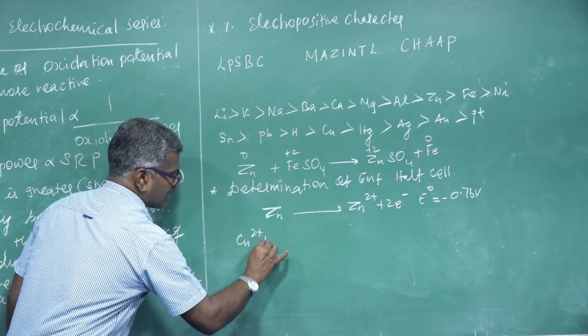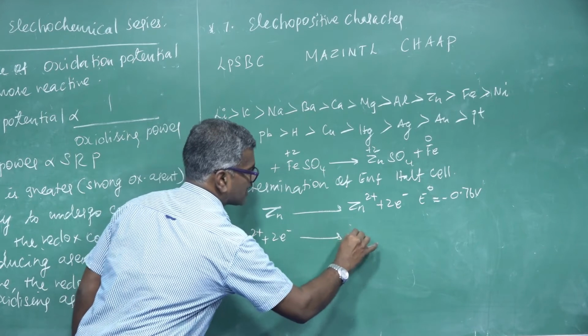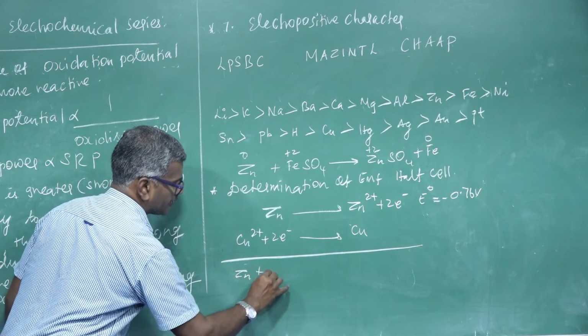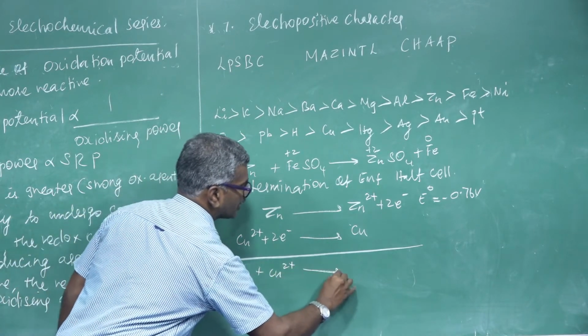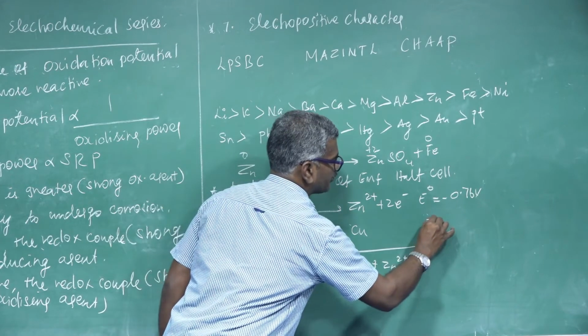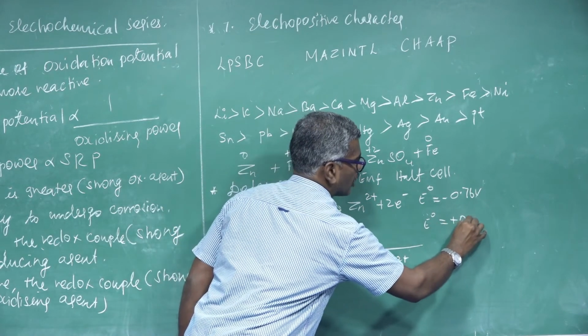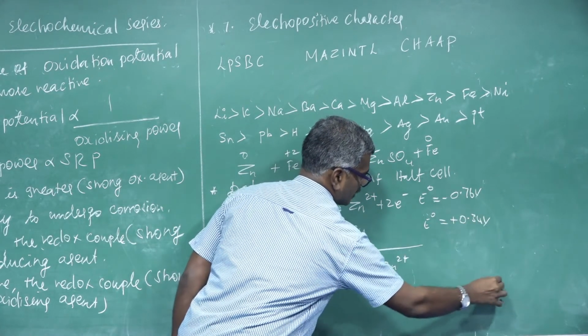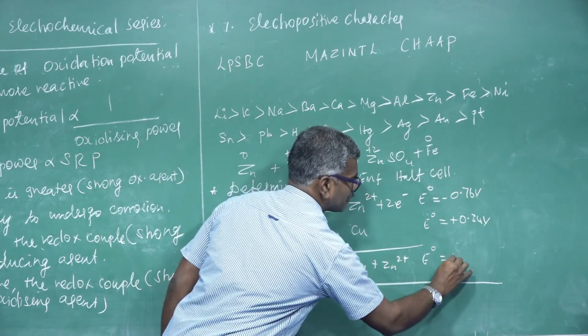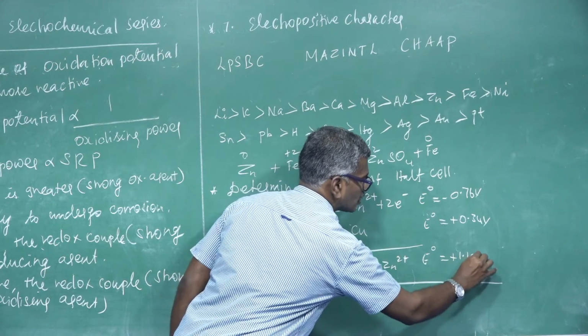Copper 2 plus reacts with 2 electrons to form copper. So the overall reaction, zinc plus copper 2 plus converted into copper plus zinc 2 plus. The E value is plus 0.34 volt. These are the overall reaction. This E0 value is plus 1.10 volt.